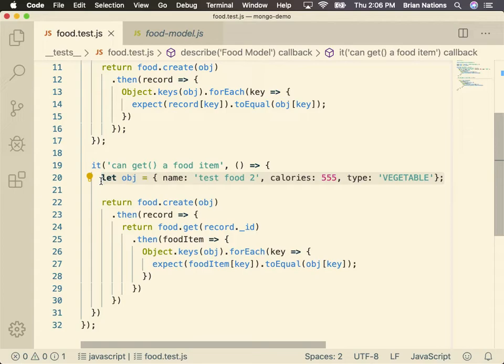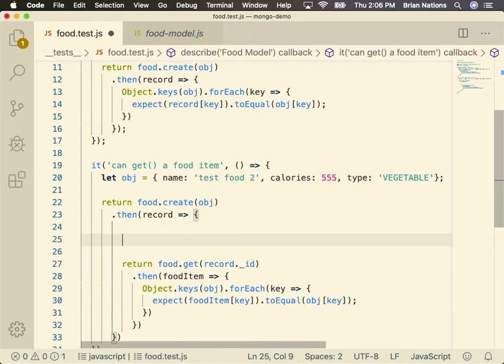I still want to talk through this one more time, though, just to make sure, right? So check it out. It can get a food item, because this one has two returns with a create and a get. First, we create the item. Then we save the item into the database, because our create hook just says .save, all right? Then we've got a record from the database, okay, which we can then use to get that specific record back, because we now have that. Follow? This right here, this record is equal to this.